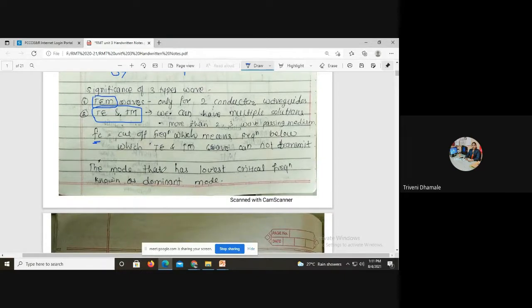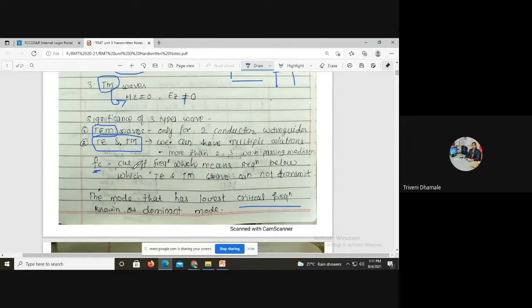The mode that has the lowest critical frequency is known as the dominant mode. Again, this word is new: critical frequency. Cutoff frequency is different, critical frequency is different. Here we need to study the modes, which are useful to propagate through the waveguide.